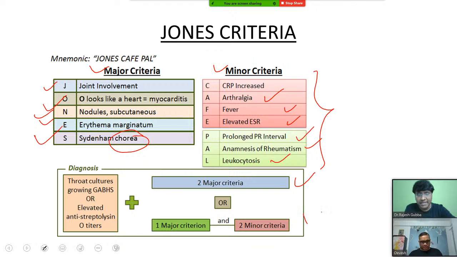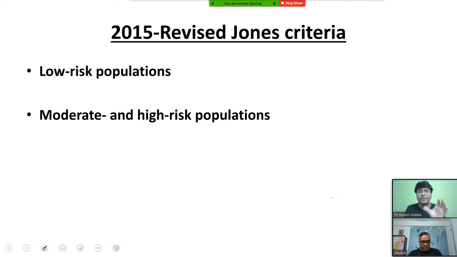Or one major plus two minor are there, we can diagnose rheumatic fever. See, this was the criteria for Jones from long back. Now we have the revised Jones criteria, which was released in the year 2015. According to this revised Jones criteria, they have divided the population. How did they divide the population? They have categorized it into low risk population as well as high risk population.